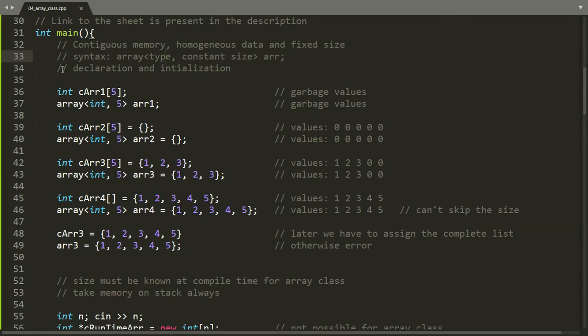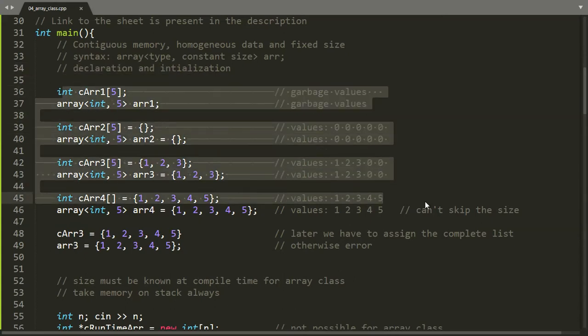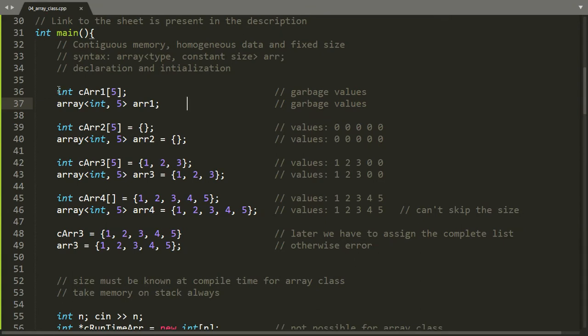The first one is declaration and initialization. These are the various ways in which we can declare and initialize arrays. The first one is if we just declare an array, whether it is an array class object or a C style array, it will be initialized with garbage values. If while declaration we initialize them with the empty list, then they initialize with 0 value at every position. If we initialize them with some values in the list, then all the remaining values will be initialized to 0. As you can see here, the first three values are initialized to 1 to 3 and the remaining values are initialized to 0.